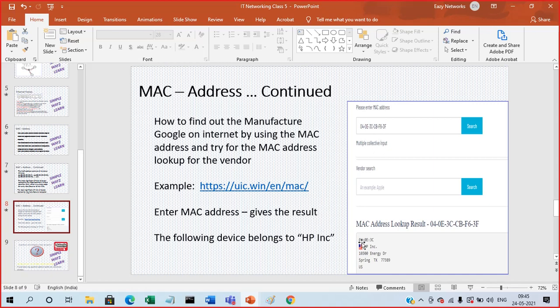By seeing the name, we can tell that this belongs to HP Incorporated. The head office is in the US. The address, I think, is something like Spring, TX, US. This is about the MAC address and other things. Any doubts?